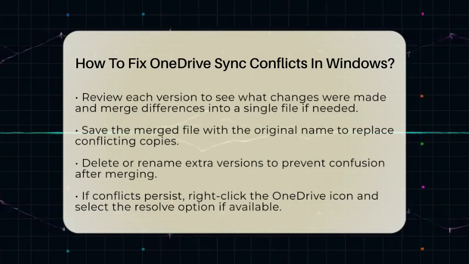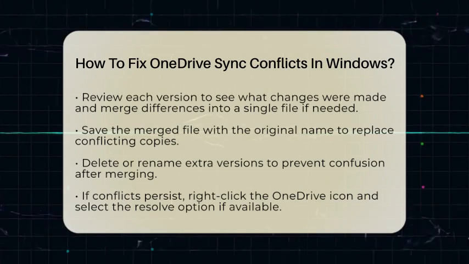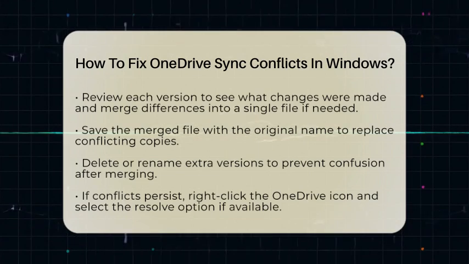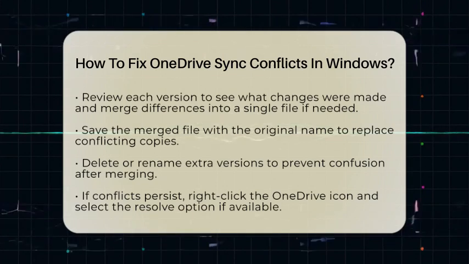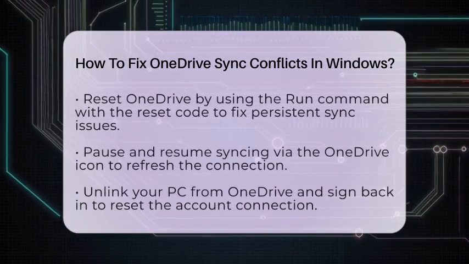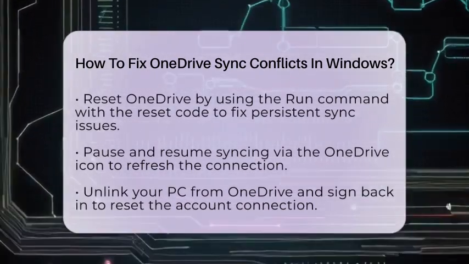Once you've merged the files, delete the extra versions to avoid confusion. If you prefer, you can also rename the copies to keep them for reference. Sometimes, conflicts happen because OneDrive is not syncing properly. In that case, click the OneDrive icon in the system tray and see if there is a resolve option. If available, click it to follow the prompts and fix the conflict.